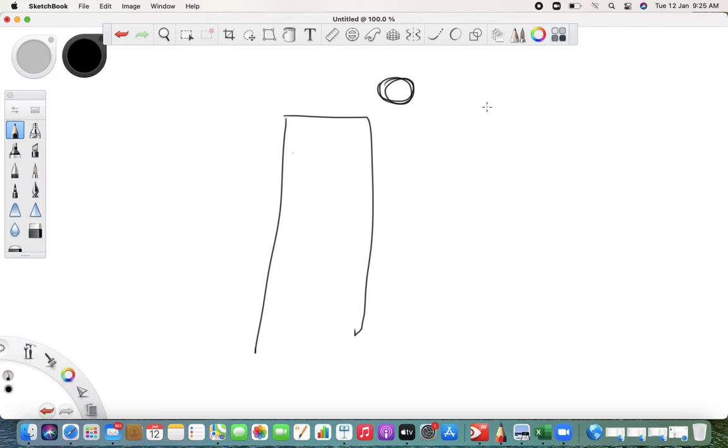So the object is here, you are going to throw. Right now this object is stationary, right? So which energy does this object have? It has potential energy.